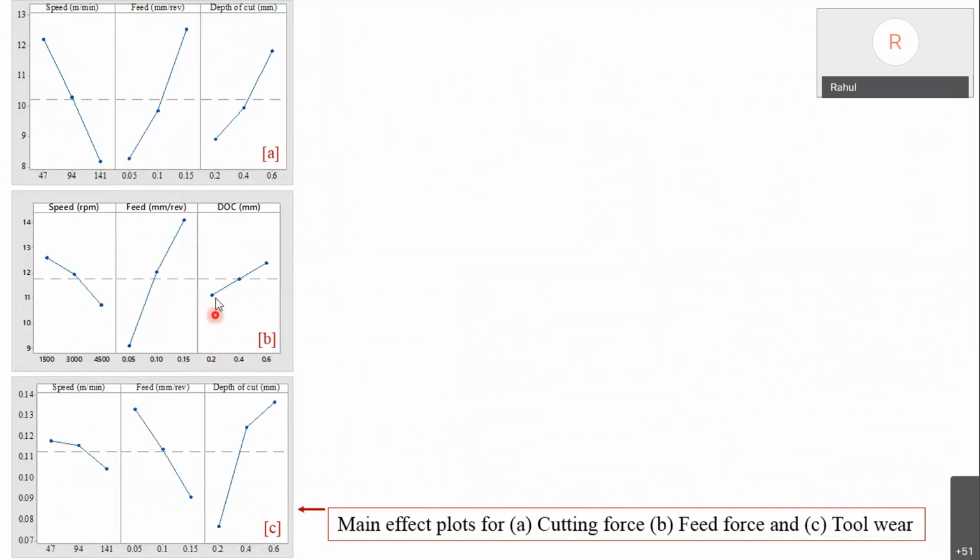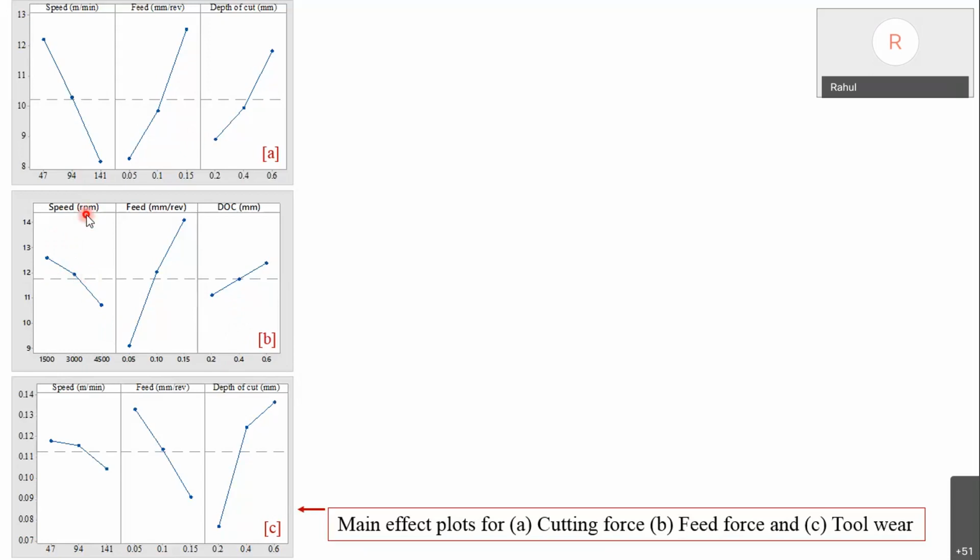Simply, one possible reason is that with increasing speed there is thermal softening of the material. Thermal softening reduces the forces.